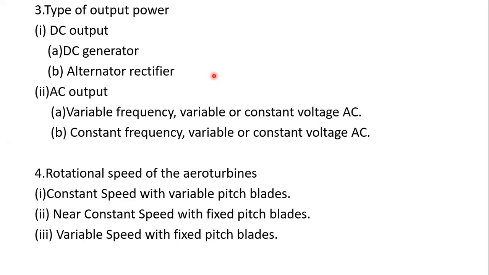So if you divide these two types, we can go for 4 classifications here, which are not mentioned here. The first is variable frequency with variable AC voltage, and the second is variable frequency with constant AC voltage. So in variable frequency we have 2, and in constant frequency we can again go for 2 classifications.